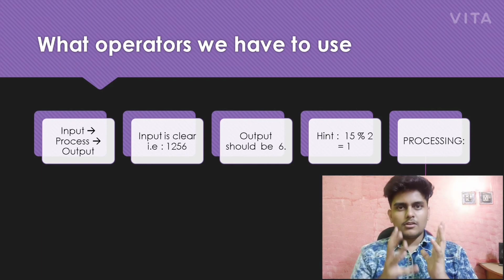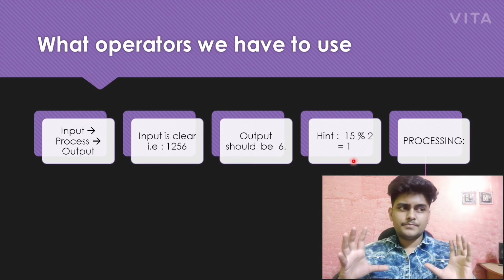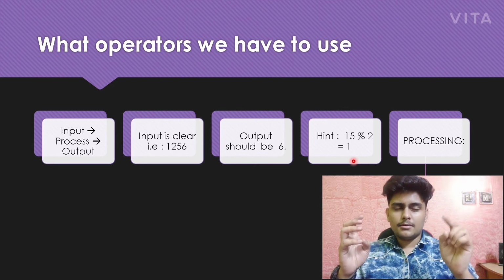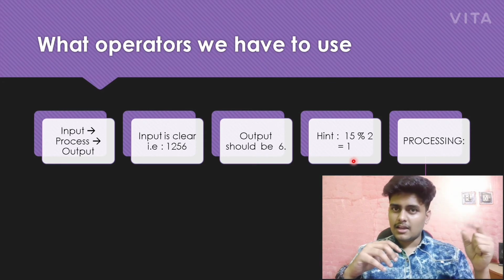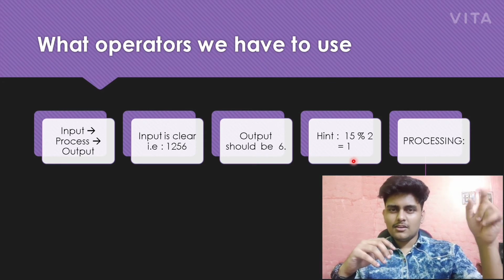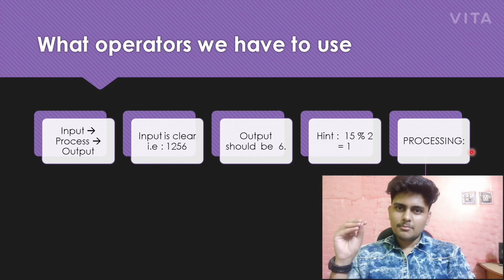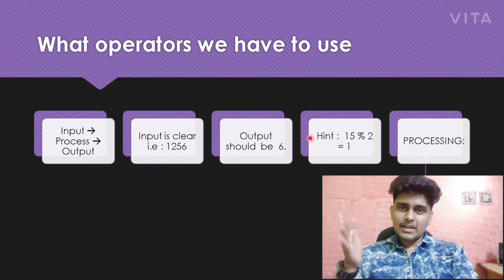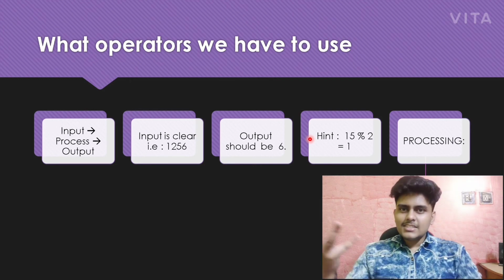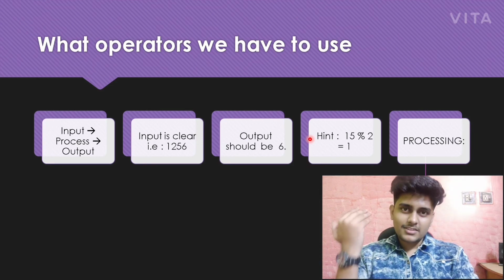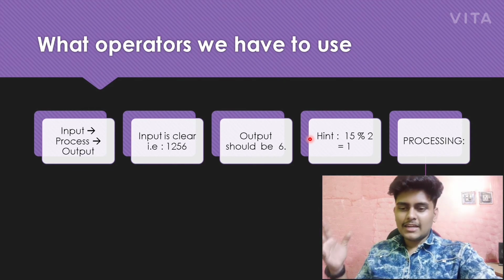So I am giving you a tip over here. Whenever you divide any number by 10, the remainder will be the last digit. You can try it out. So if you just do 1256 mod 10 and print that, you will get 6. It's that simple. You can just try it out. I'm not doing it here, I have told you what to do. Just quickly recap the video and see everything.